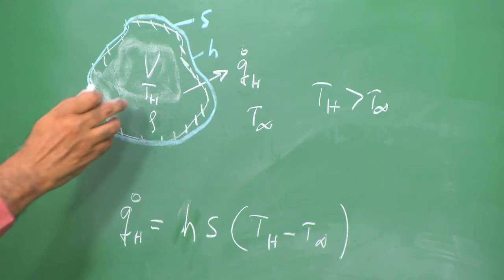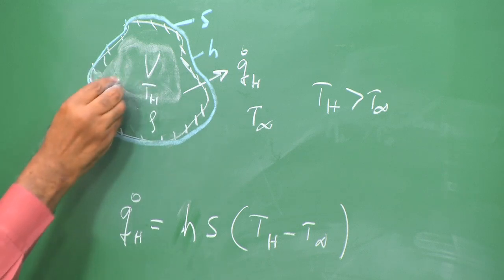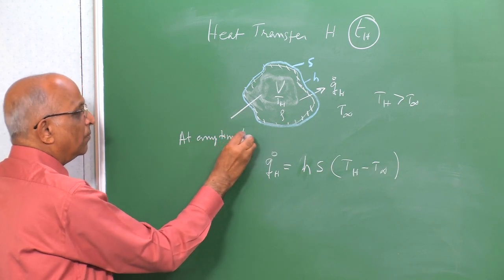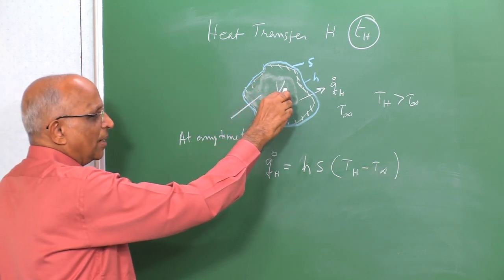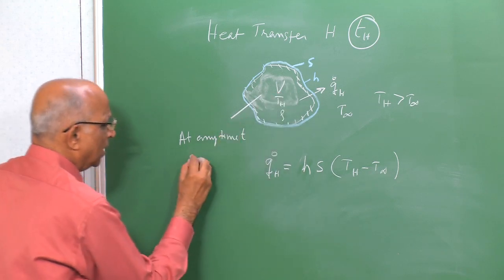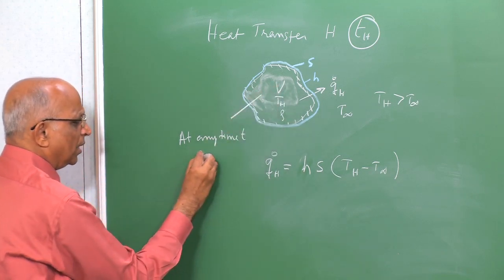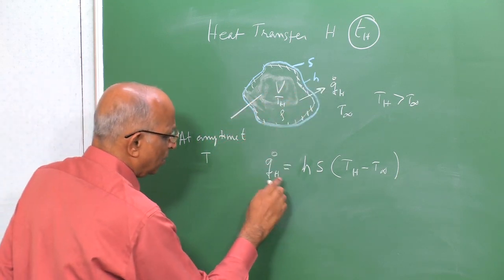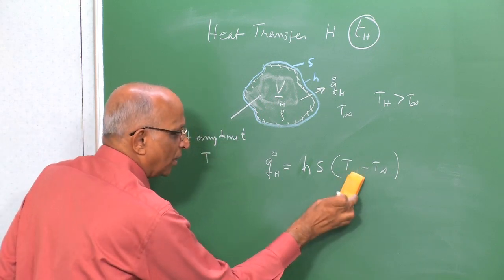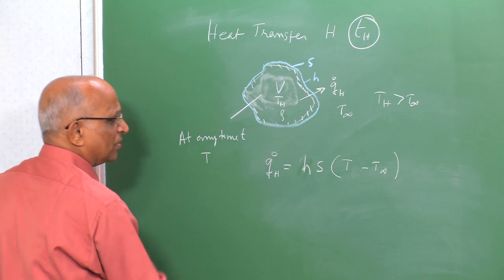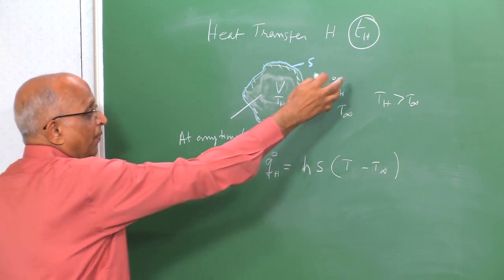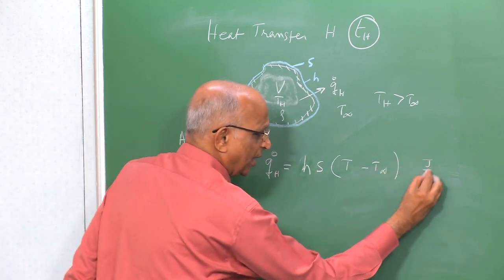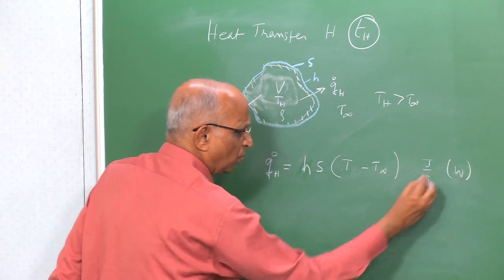Therefore, the initial temperature at time t equal to 0 is Th, and at any time t let the temperature of this lumped volume be T. Why is that? Because it is losing heat, the temperature is falling. Therefore, the heat loss when the temperature within the body is T, the ambient temperature being T ambient, because the ambient temperature remains the same since it is something like a reservoir and its temperature does not change, is so much joules per second, which is equal to watts.